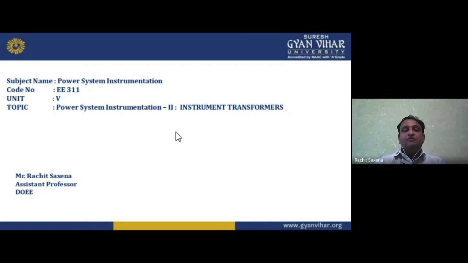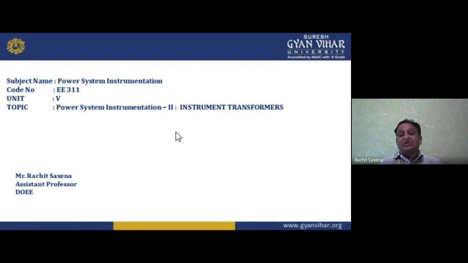Then in unit number 4, we understand measurement, that is power system instrumentation 1. In this, voltage and current measurement: with the help of a voltmeter we can measure the voltage, and with the help of an ammeter we can measure the current. Voltage we can measure by applying the voltmeter in parallel, or across the circuit, while applying the ammeter in series with the circuit we can measure current.